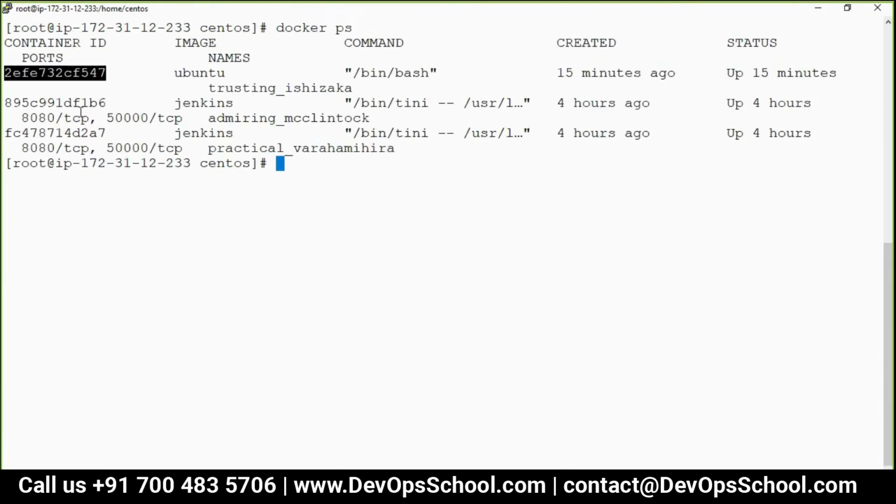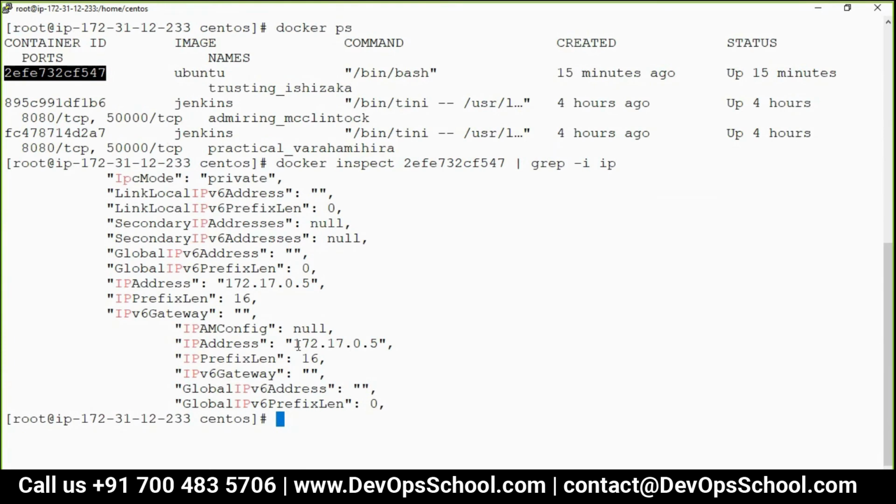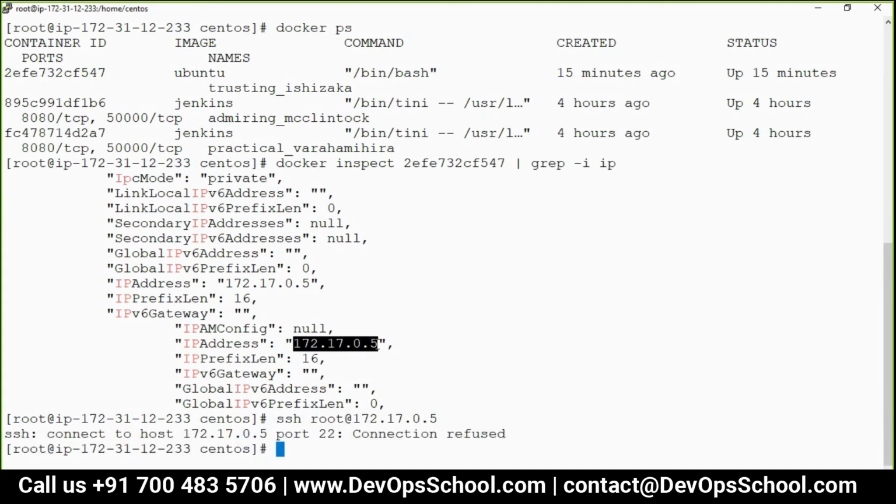Now what is the IP address? Anyone remember the command to get the IP address? Because I forgot that command. Docker inspect container, right, yeah, Docker inspect, grep -i. So guys, this is the one. So now let me try SSH root at the IP address, enter, and connection refused.